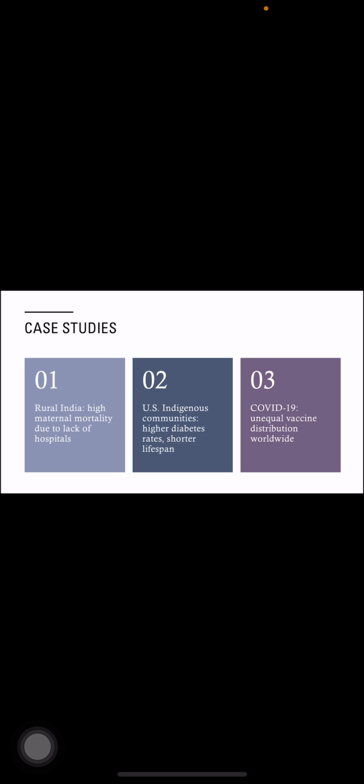Let's take a look at a couple of examples. In rural India, maternal mortality remains high because women lack access to hospitals and skilled birth attendants. In the U.S., indigenous communities face higher rates of diabetes and shorter lifespans due to systemic neglect and limited healthcare access. Globally, COVID-19 vaccine distribution showed how wealthier countries were able to secure doses quickly while poorer nations were left behind.